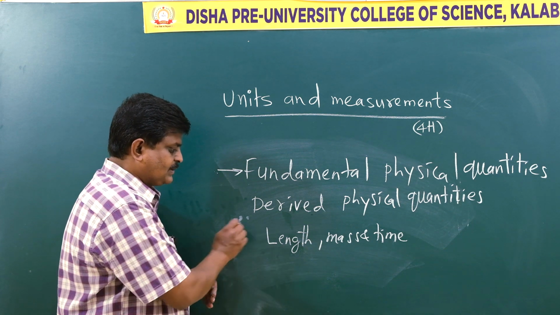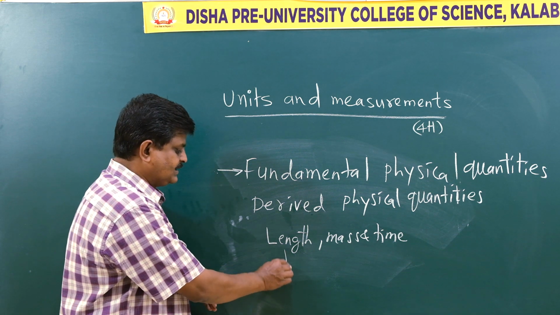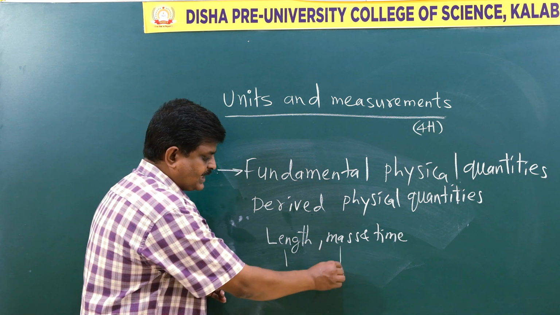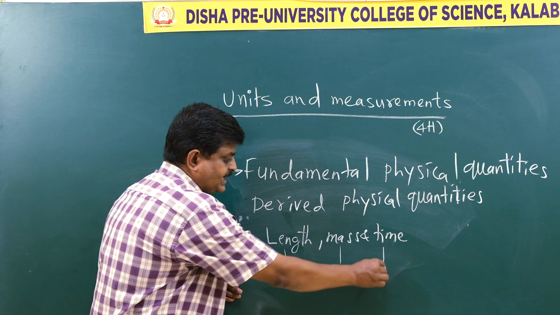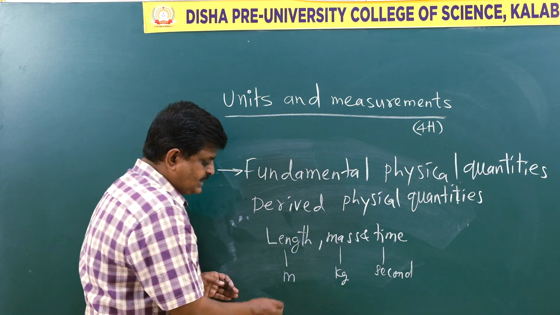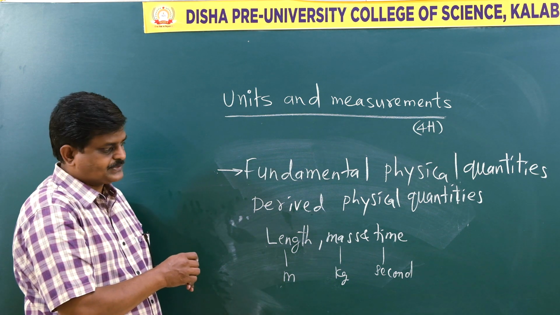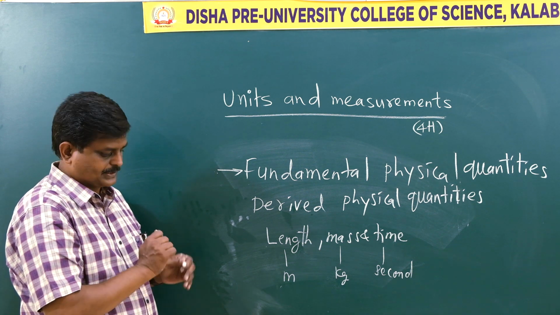These physical quantities have corresponding units. For example, length has a unit called meter, mass has a unit called kilogram, time has a unit called second. So these are units of fundamental quantities. That is why they are called fundamental units.